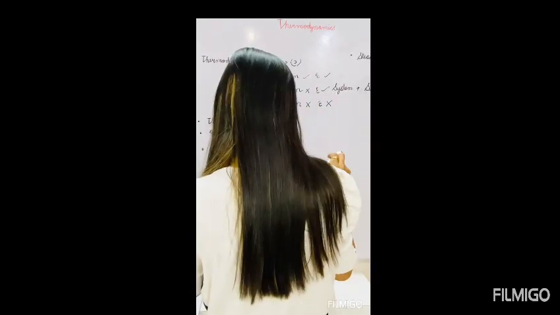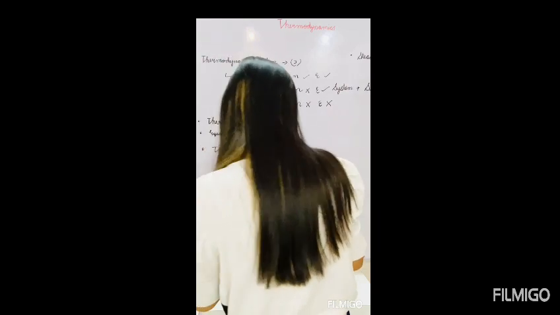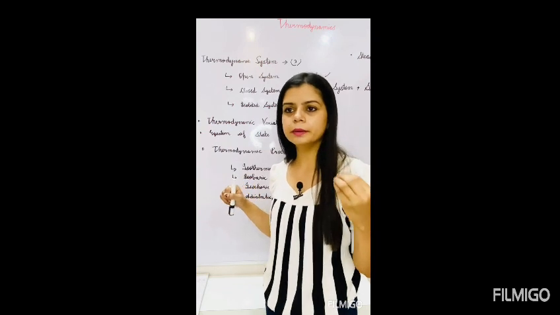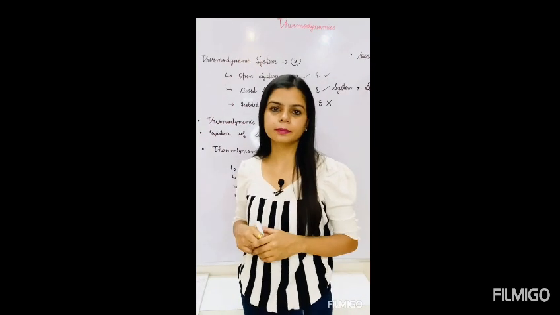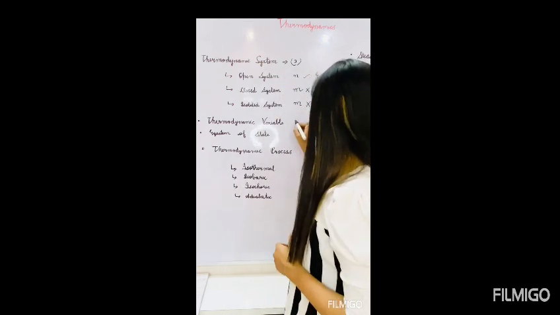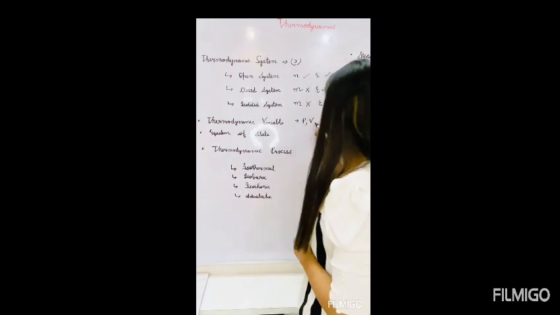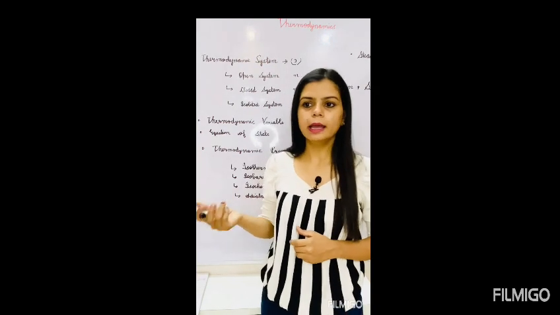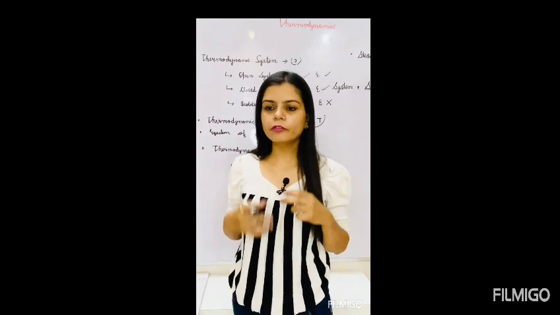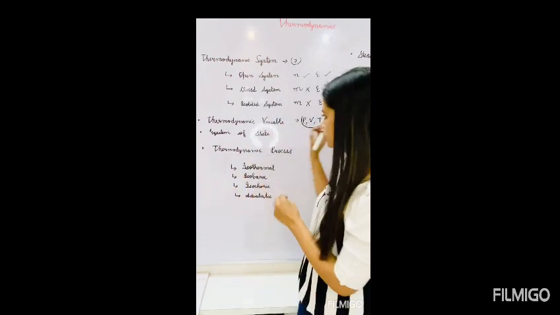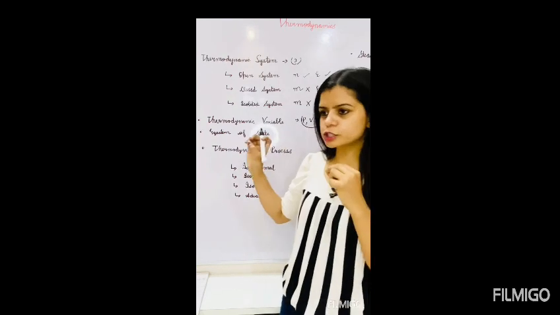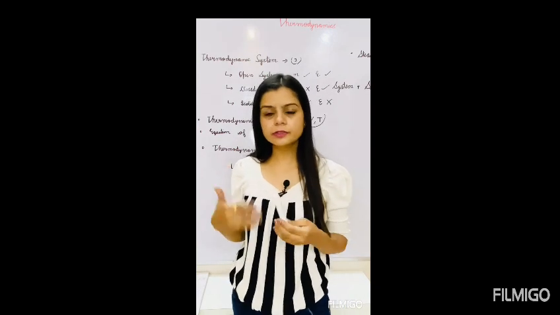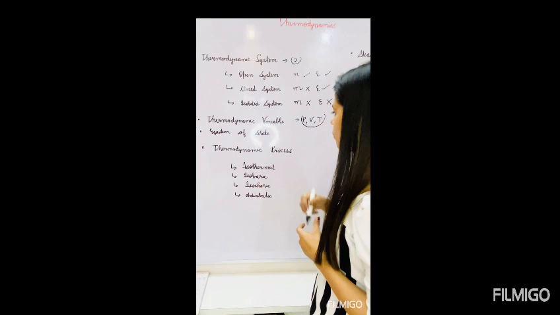Next we talk about variables. These are the variables required for the description of a system. Like pressure, volume, temperature. All of these are what? These are the thermodynamic variables, because to describe the state of any system, we need these state variables. Pressure, volume, temperature, internal energy, entropy. We'll study this further.